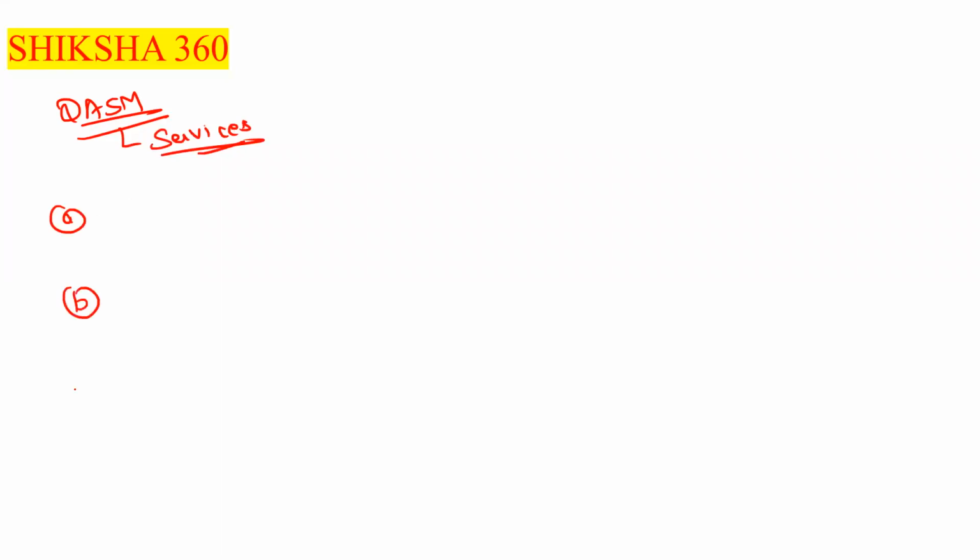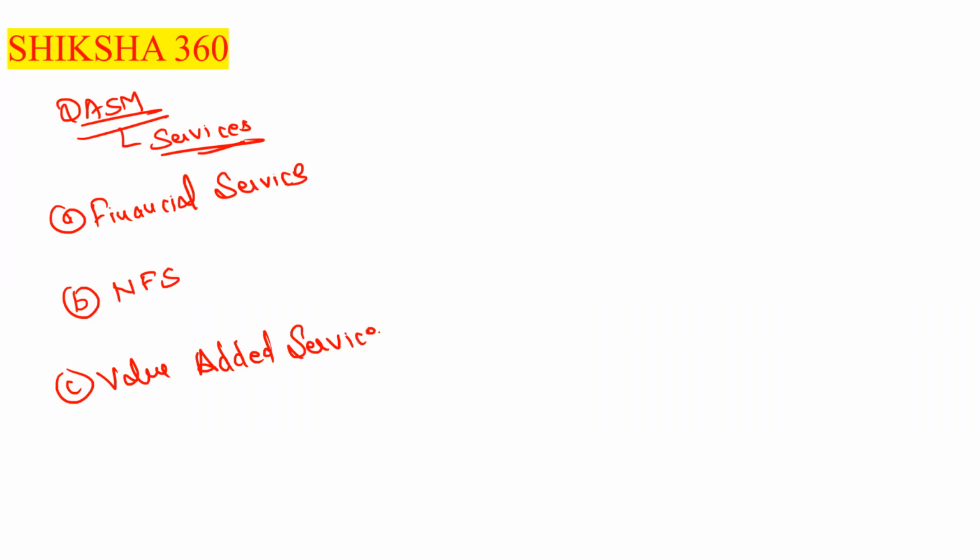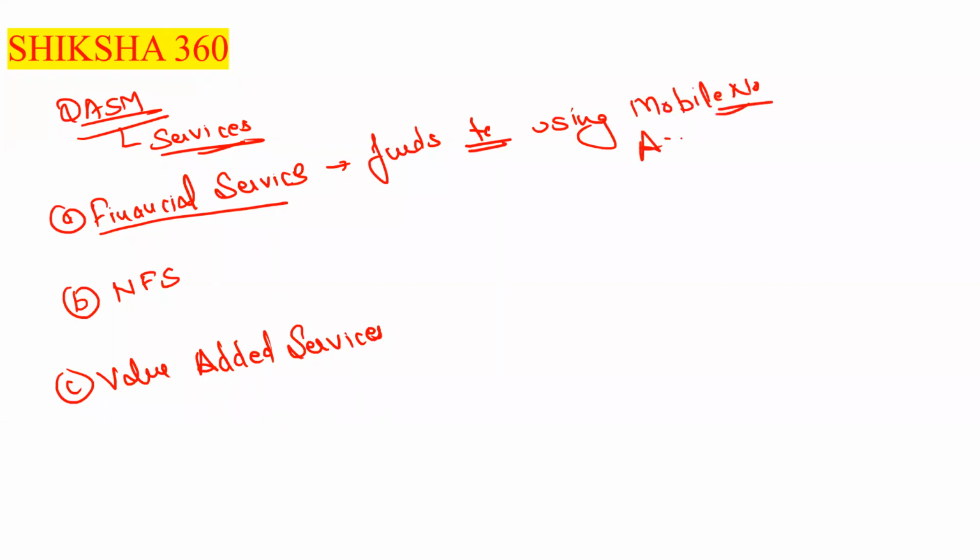Basically three types of services. First one is the financial services. Second one is the non-financial services. Third one is the value added services. Clear. Under the financial services, first one is funds transfer, either using mobile number, account number or Aadhaar number. Clear.